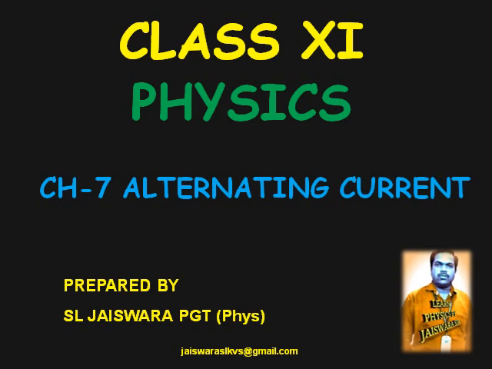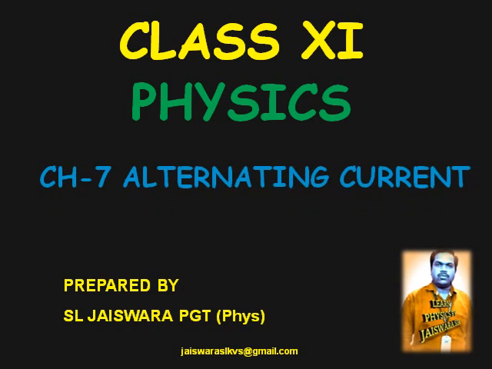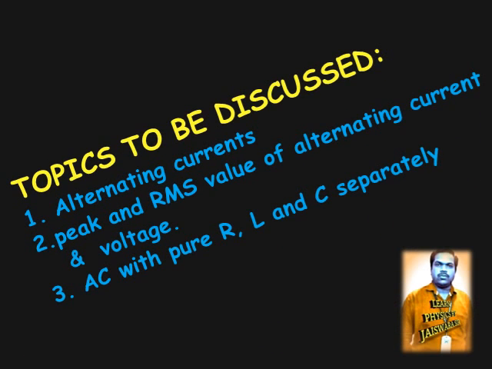And in this chapter we will discuss the following topics. Number 1, alternating current. Number 2, peak and RMS value of alternating current and voltage. And number 3, AC with pure resistor, inductor and capacitor separately. So let's start.